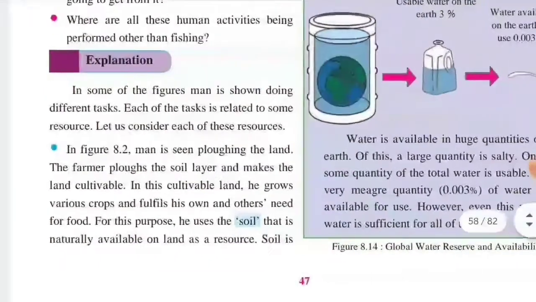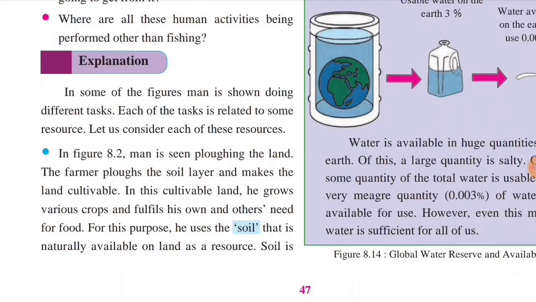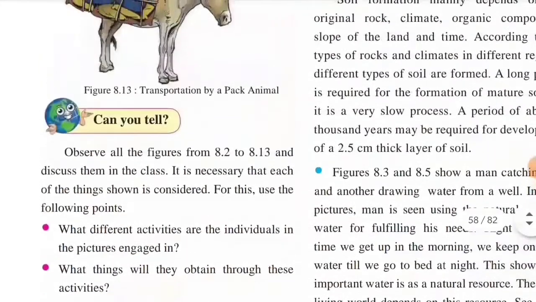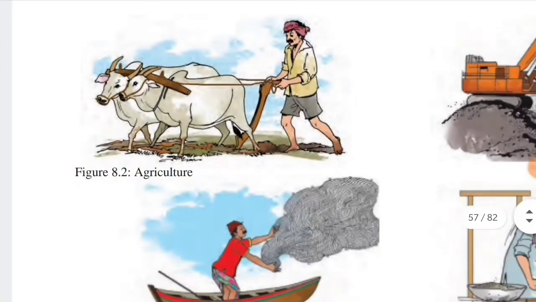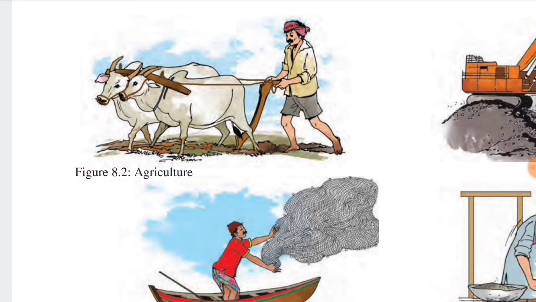So next we are going to look at the explanation part of this chapter. In some of the figures, man is shown doing different tasks. Each of the tasks is related to some resource. Let us consider each of these resources. Now see figure 8.2, right? What is 8.2? Figure 8.2 is about agriculture.